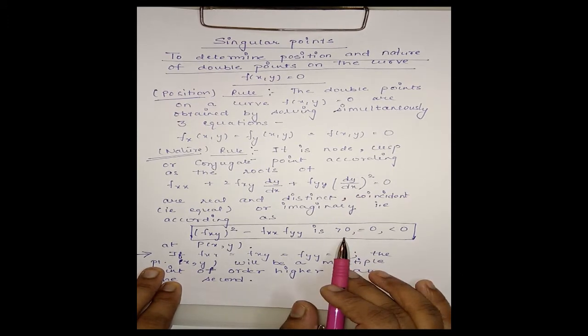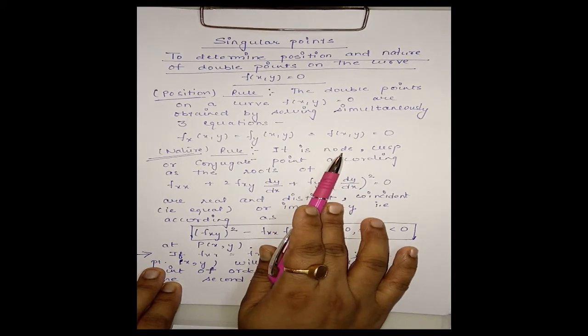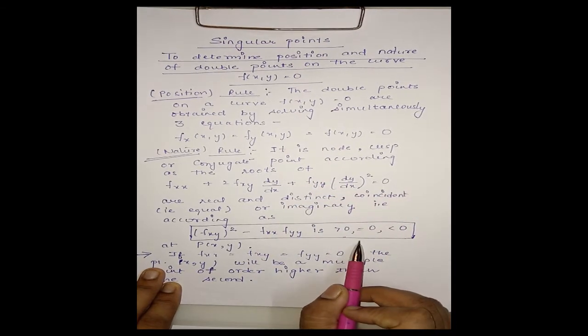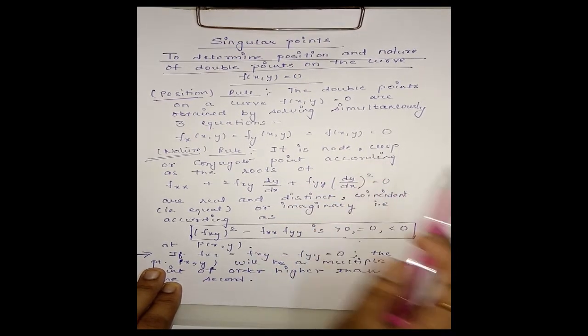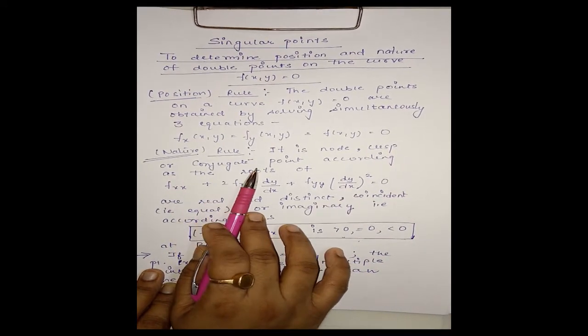Greater than 0 means the roots are real and distinct, so the point will be a node. If equal to 0, then the point will be a cusp, and if it is less than 0, the double point will be a conjugate point.